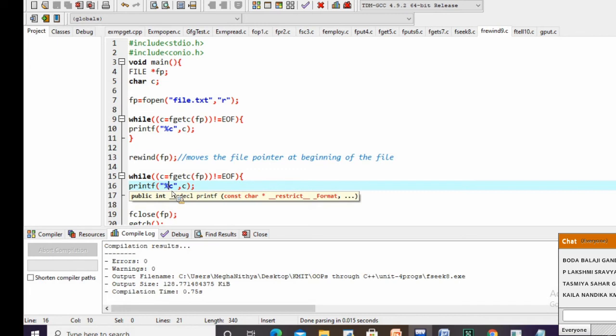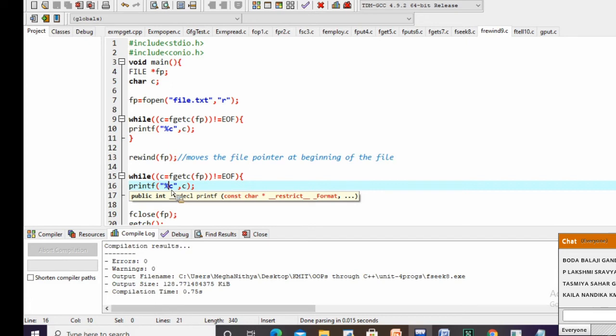Clear? What we are doing here is, first we are opening a specific file in read mode and reading it character by character. So what happens with that? The file pointer will point at the end. Once the file pointer is pointing at the end, I want to move that file pointer to the beginning of the file.